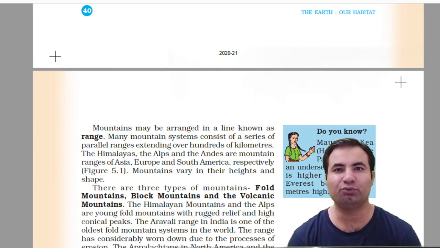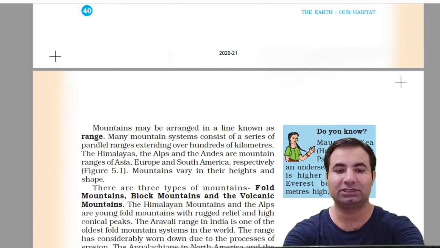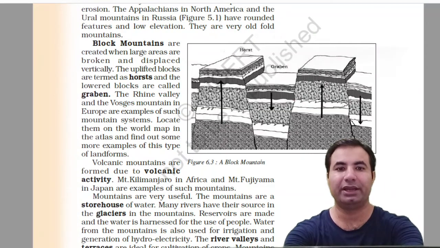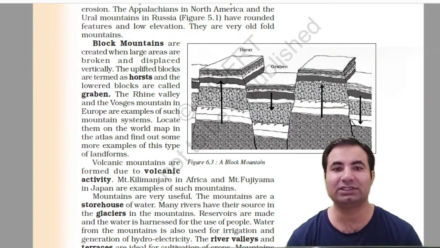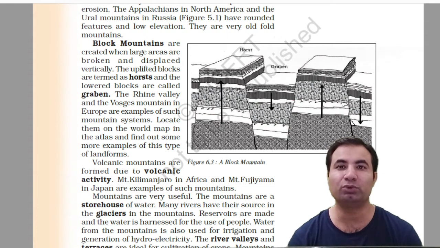However, those whose peak has been flattened are the oldest. The range has considerably worn down due to the process of erosion by the winds. The Appalachians in North America and the Ural mountains in Russia have rounded features and low elevations. They are very old fold mountains.